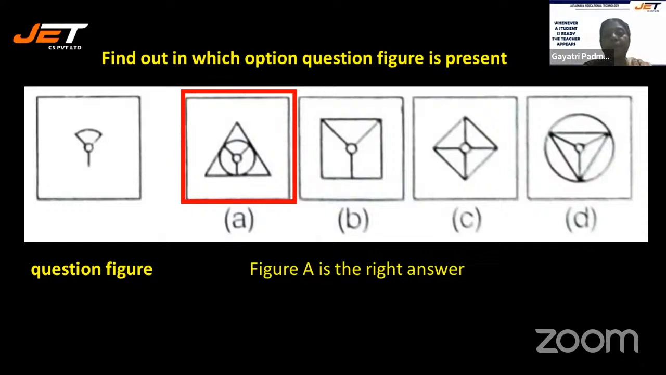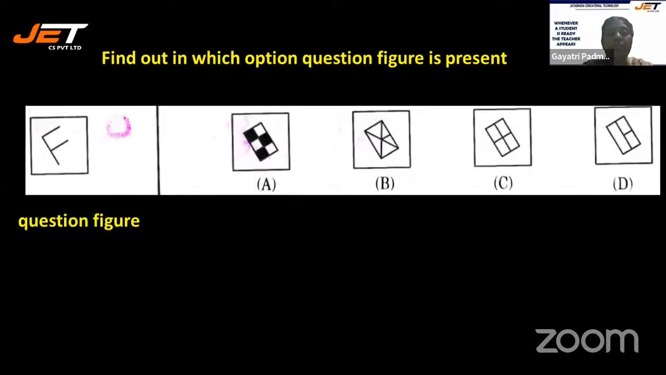All right. Let's see the next question. You have F, inverted F, or slightly inverted, slightly moved F. So where do you find? Is it option A, option B, option C, or option D?